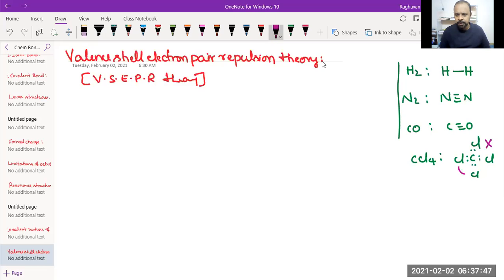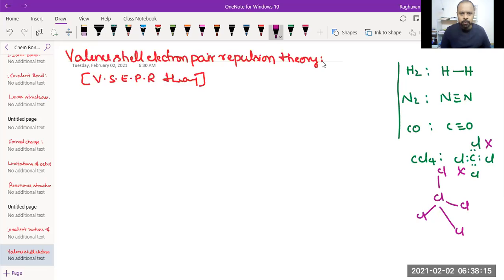Okay, then what is correct? Carbon will be attached to 4 Cl atoms to give a particular structure for the molecule, this kind of structure. So who told this? This concept was given by VSEPR theory. So importantly, the valence shell electron pair repulsion theory explains the structure of polyatomic molecules.